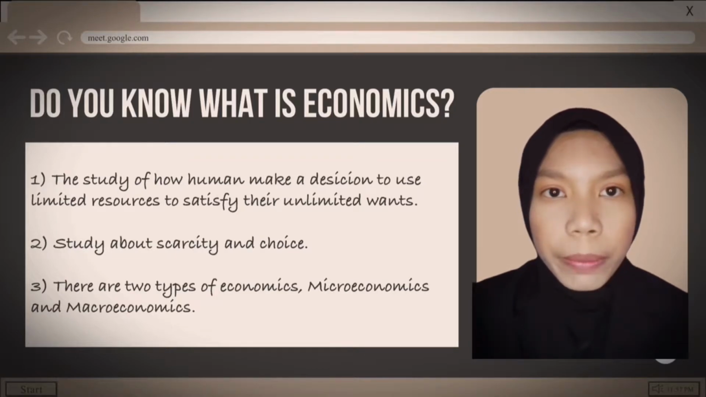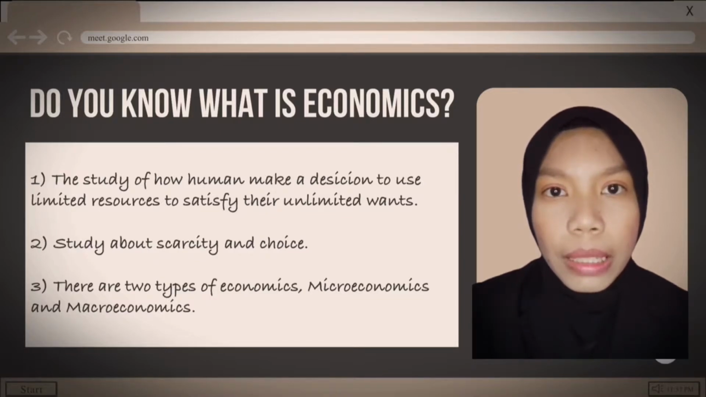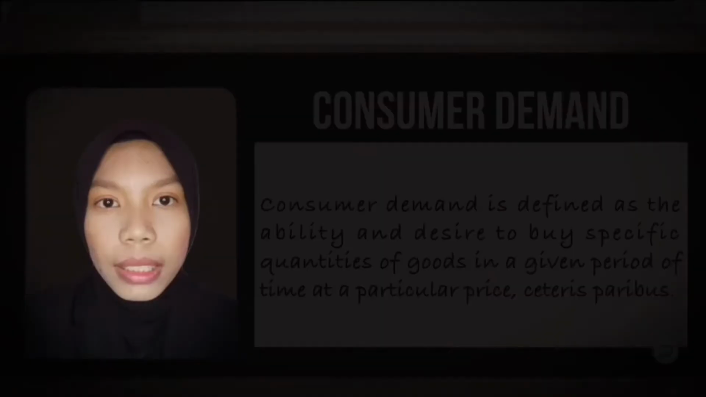There are two types of economics, which are microeconomics and macroeconomics. Microeconomics studies how individual consumers make decisions, for example, the price of nasi lemak. Meanwhile, macroeconomics studies the aggregate behavior of the entire economy, such as the consumer price.